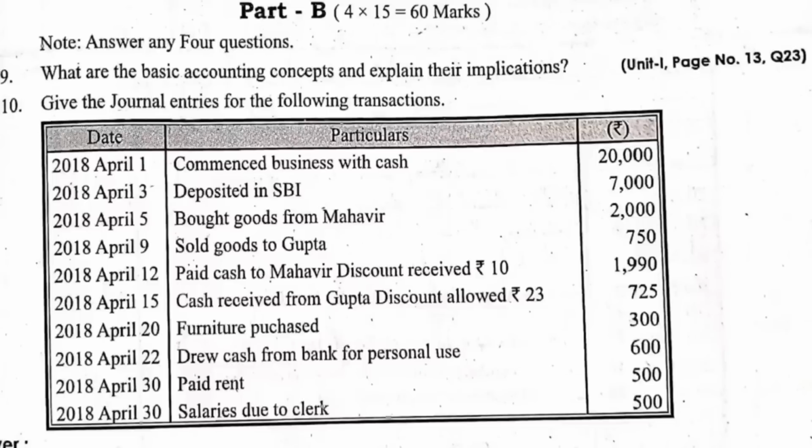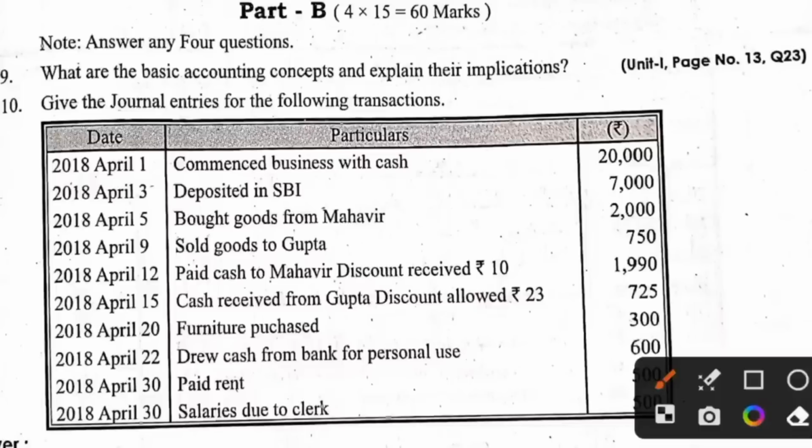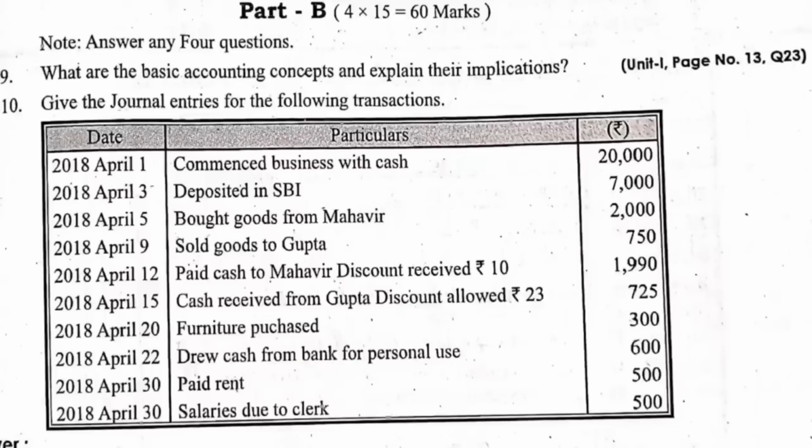For what purpose is it going out? Furniture purpose. Furniture account debtor to cash account. Okay. Next, drawn cash from bank for personal use. We have drawn the cash from bank for personal use. Personal use means we need to use the word drawings.